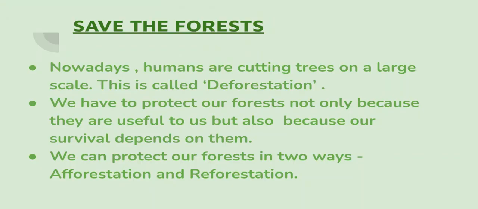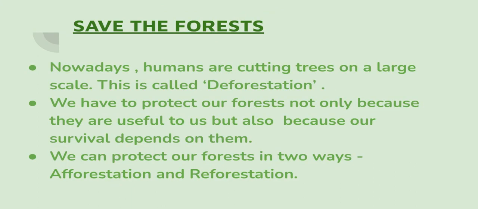Nowadays, humans are cutting trees on a large scale. This is called deforestation. We have to protect our forests not only because they are useful to us, but also because our survival depends upon them. We can protect our forest in two ways. Number one, afforestation, and number two, reforestation. You all know the meaning of the word re. Re means again, right? So try to understand, children.